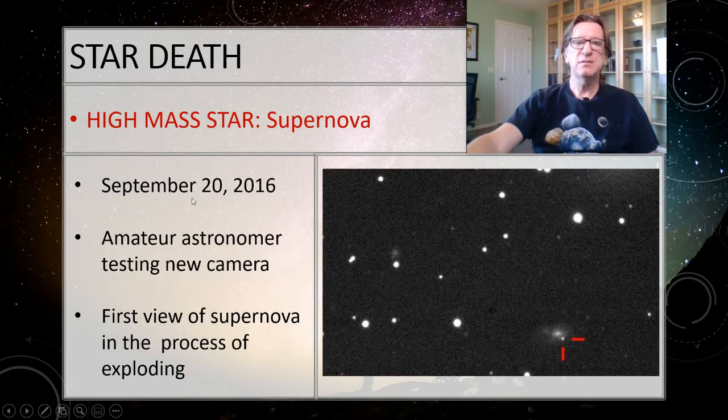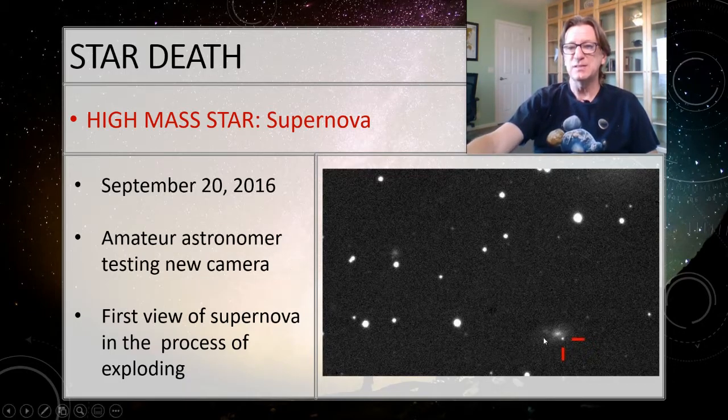So in 2016, we actually got lucky enough to watch one of these happen. This was an amateur astronomer. Astronomers have been trying to witness a supernova as it occurs for a very long time, centuries. Nobody's ever pulled it off. And this amateur pulls it off on his first try. He had a new camera that he was testing.